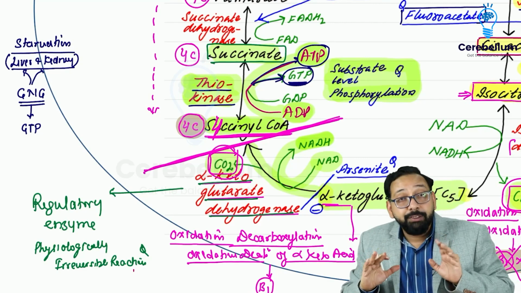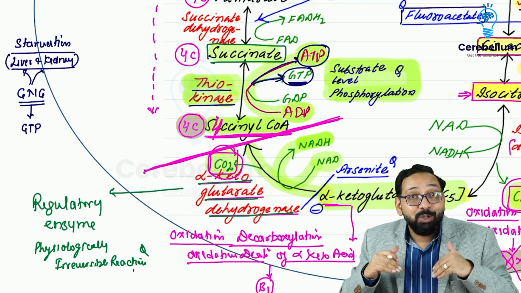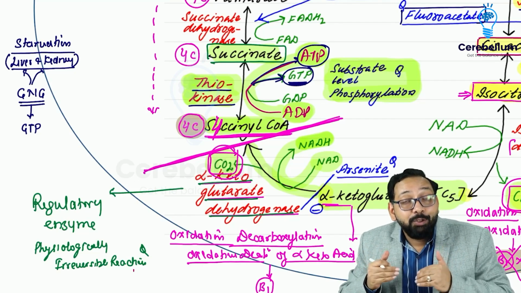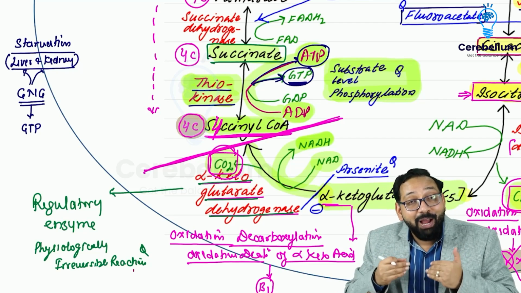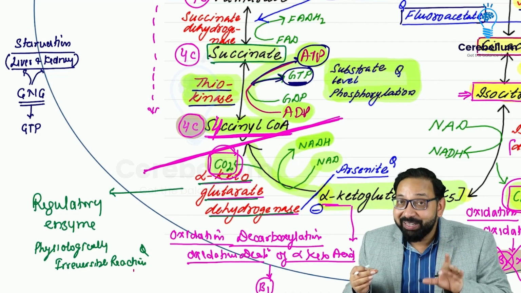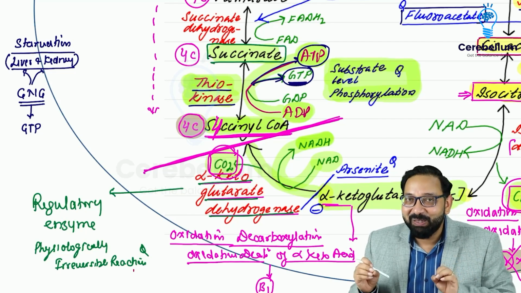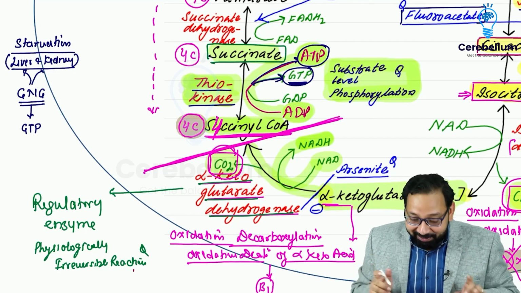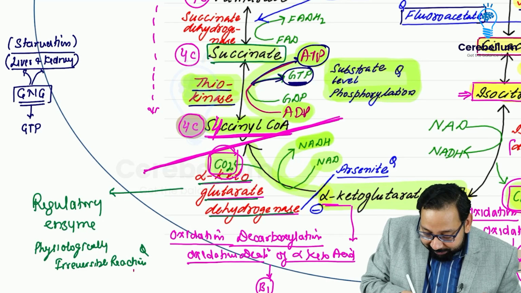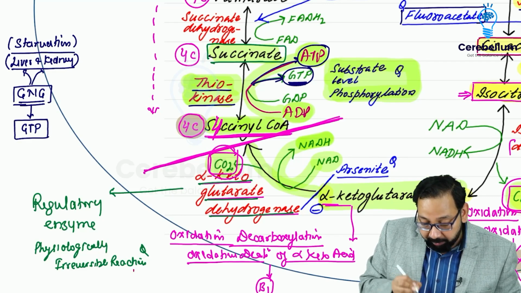So in starvation, there is no glucose. Yes, you are not taking a diet. So the liver will try to maintain blood glucose by synthesizing new glucose. The kidney also helps the liver. Liver is the boyfriend and kidney is the girlfriend. So the majority of gluconeogenesis is done by the liver. A little bit of work is also done by the kidney, the girlfriend. And this occurs in starvation. They contribute to blood glucose by gluconeogenesis, and one step of gluconeogenesis requires GTP.